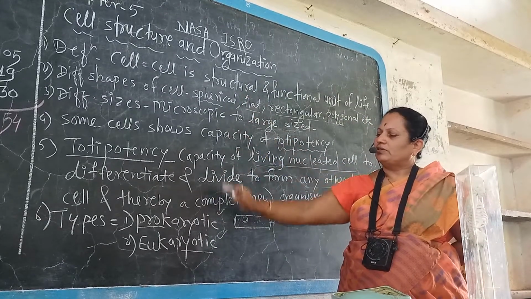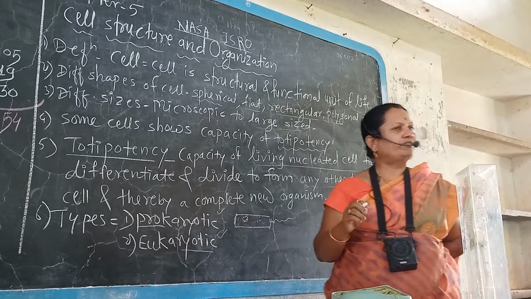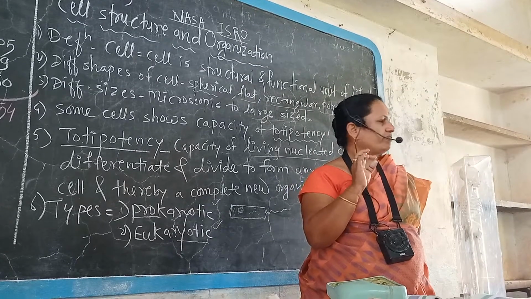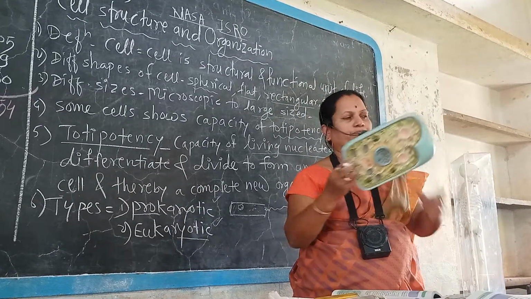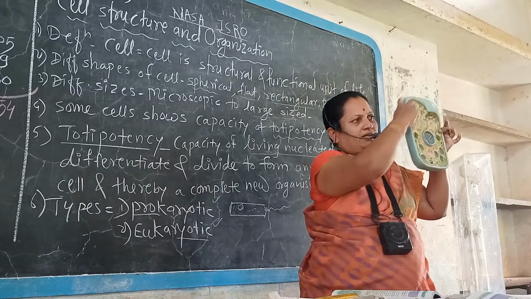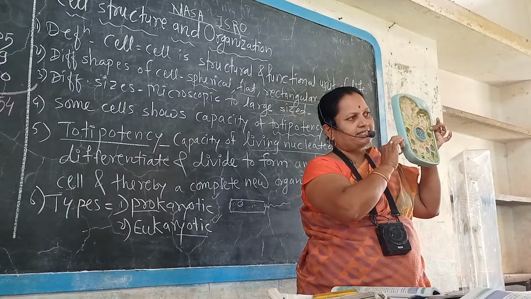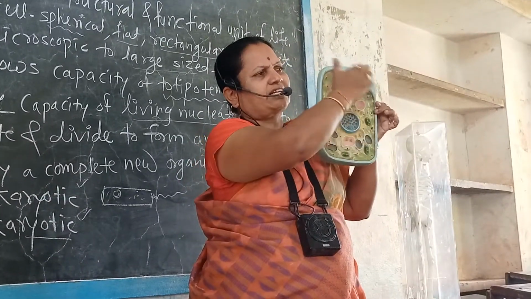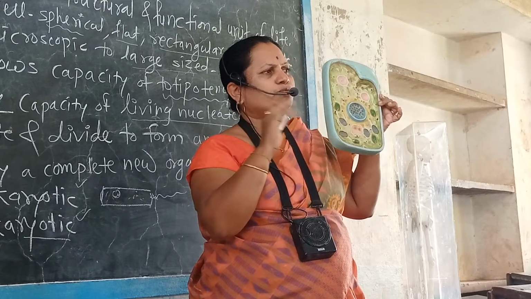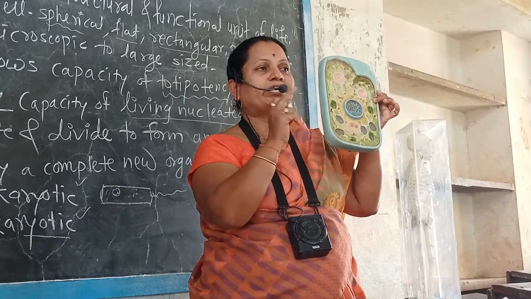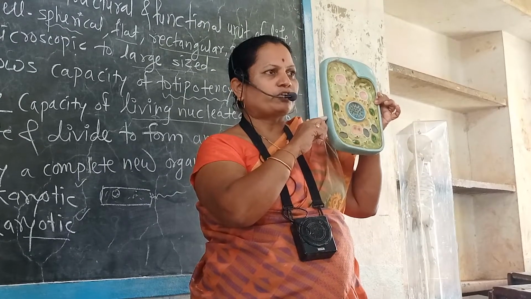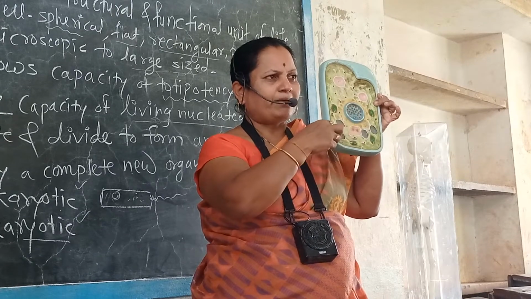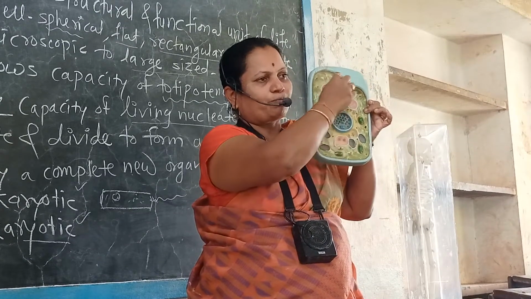Cell structure, plant cell and animal cell structure, we study that up to the 10th standard. You are very well aware of the structure of the plant cell. The plant cell consists of a cell wall, which is absent in the animal cell. The cell wall is the outermost cell covering which gives protection to the cell, and it is made up of cellulose. Inside this cell wall there is the cell membrane. Inside the cell membrane, the cell cytoplasm is there.